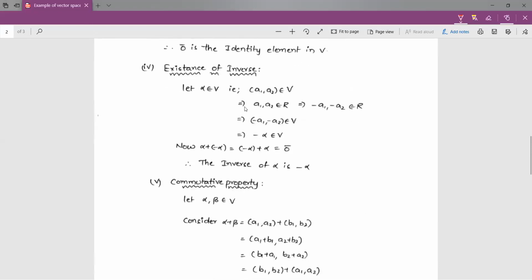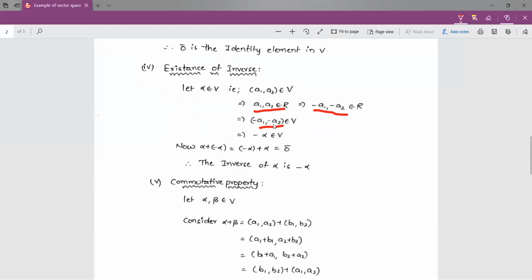Coming to the inverse property, once again we consider an element in B. I am considering alpha belonging to B. Here alpha is once again an ordered pair. By the definition of B, the elements in the ordered pair are from capital R. Whenever A1, A2 belong to R, and R itself is a field, by the inverse property in R, A1 belongs to R implies minus A1 belongs to R, and A2 belongs to R implies minus A2 belongs to R. So whenever minus A1, minus A2 belong to R, the ordered pair (minus A1, minus A2) belongs to B. This is by the definition of B.